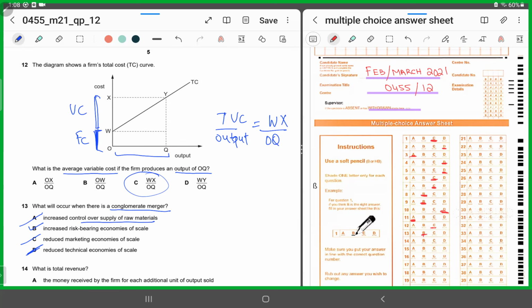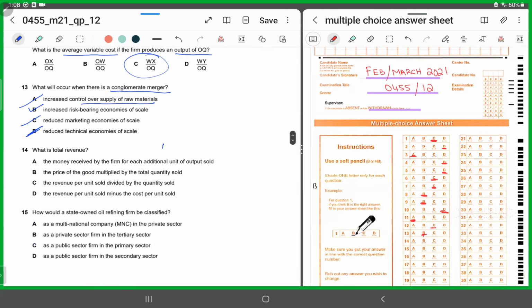Number 14. What is total revenue? Total revenue is price into quantity. Looking at the definition, it's the price of the good multiplied by the total quantity sold. So for 14, we'll shade in B.